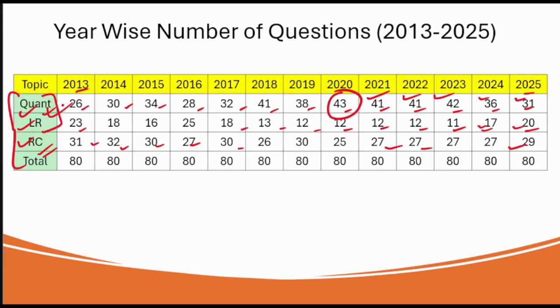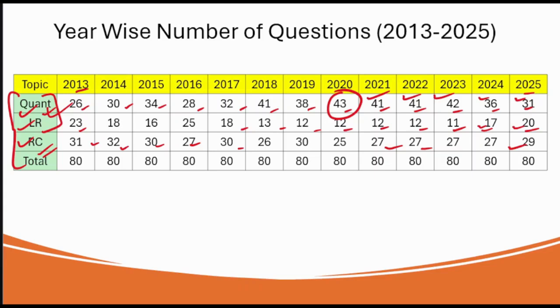But how do you know which topic is easy, which is less tough, which is medium, and from which topics the questions are much tougher? When you solve the previous year questions. That's why from this session onwards, we will be solving the previous year questions from 2013 till 2025. After you solve all these questions, you will come to know which topic you need to focus on and from where you can fetch the marks. That's it and nothing else.